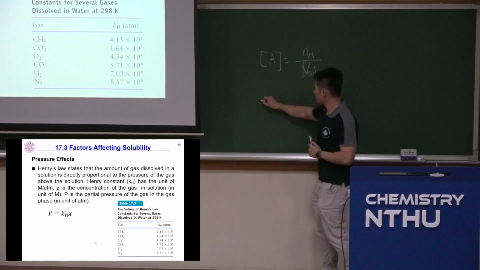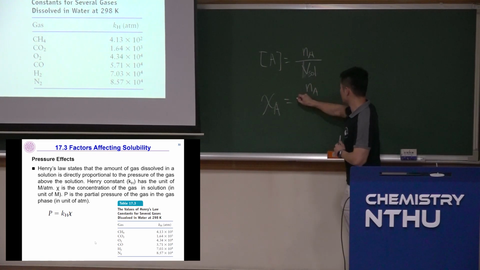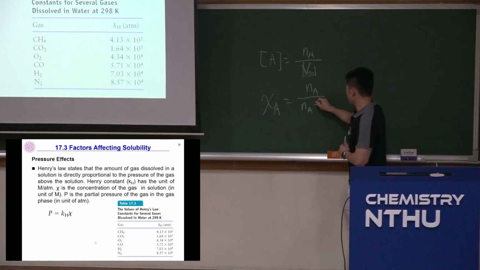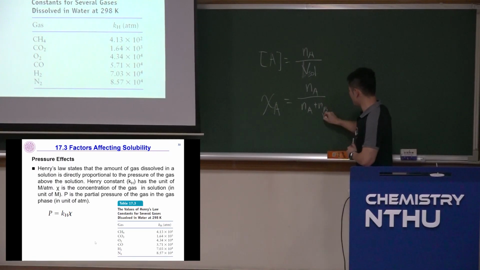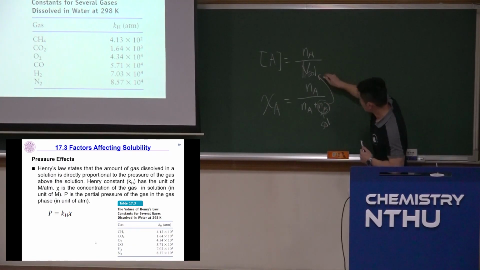But another chi that we think of is this one, which is the mole number of A over the mole number of A plus the mole number of B. And B is your solvent. Agree? And you can see that you can convert mole number to volume.